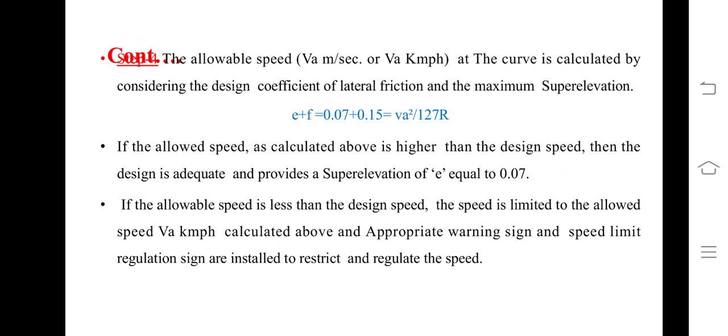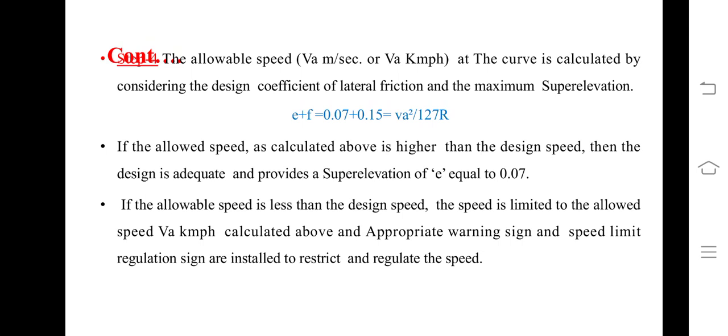Now what is this step number 4? The allowable speed, either in kmph or in meter per second, at the curve is calculated by considering the design coefficient of lateral friction and maximum super elevation. Means e plus f value you have to consider to its maximum extent, that is e is equal to 0.07 and f equal to 0.15, and directly put the values.